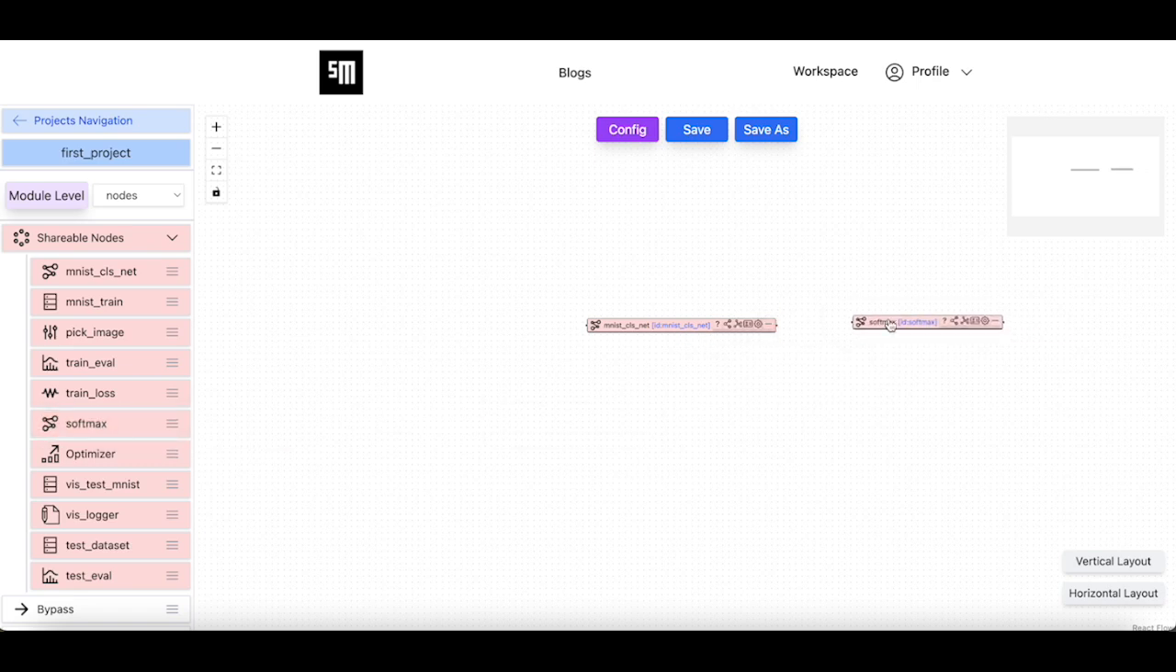Next, we add the softmax node. We attach the MNIST-CLSNet node to the softmax node so that the logits generated by the MNIST-CLSNet node will be converted into softmax distribution by the softmax node. We add the pick image node, which picks up the image tensor from its input dictionary, and we attach it to the MNIST-CLSNet node.